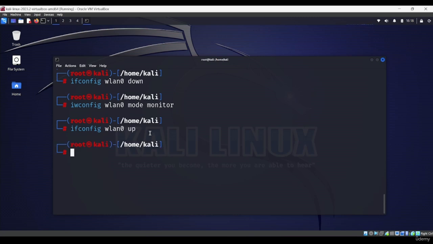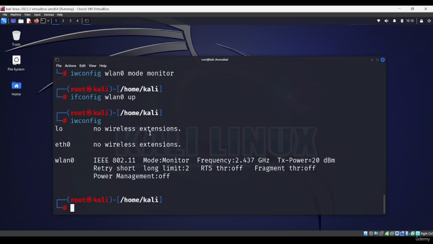This will bring the interface up, and then use the command iwconfig and let's check whether our interface is in monitor mode or not. So here you can see the interface is in monitor mode.